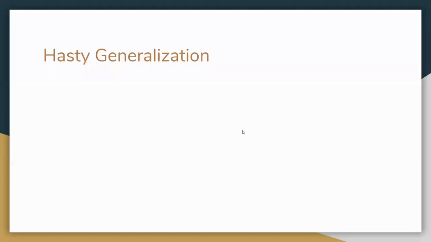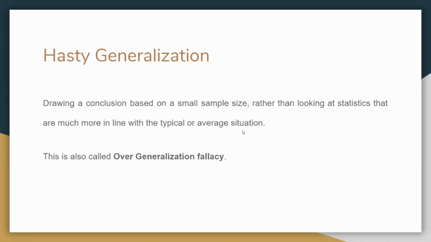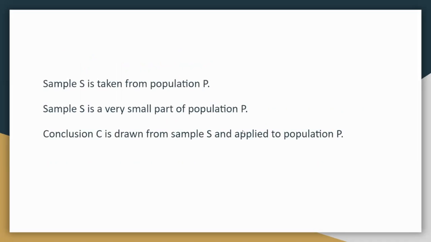The second fallacy is the fallacy of hasty generalization. This is when a conclusion is drawn on the basis of a small sample size, rather than looking at statistics that are much more in line with the typical or average situation. This is also known as the overgeneralization fallacy. So what do we do here? If a sample S is taken from population P, sample S is a very small part of population P. Conclusion C is drawn from sample S and applied to population P.